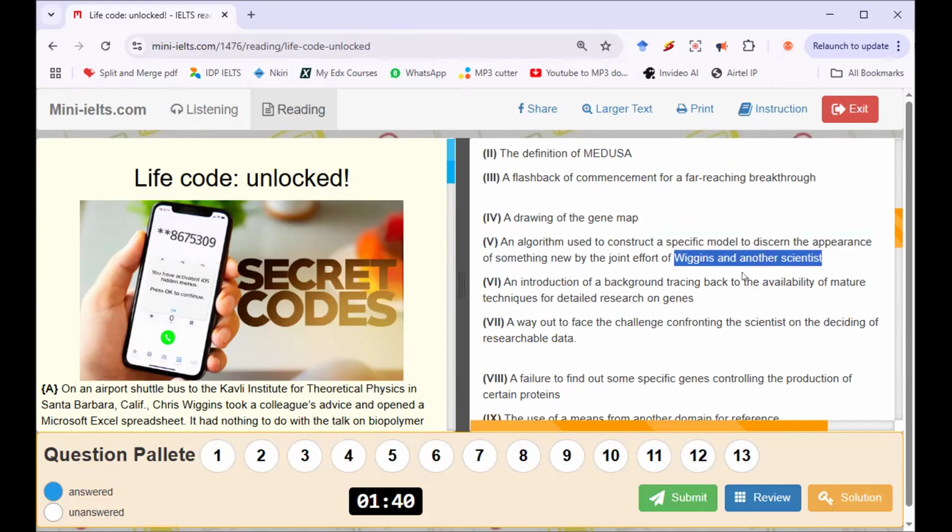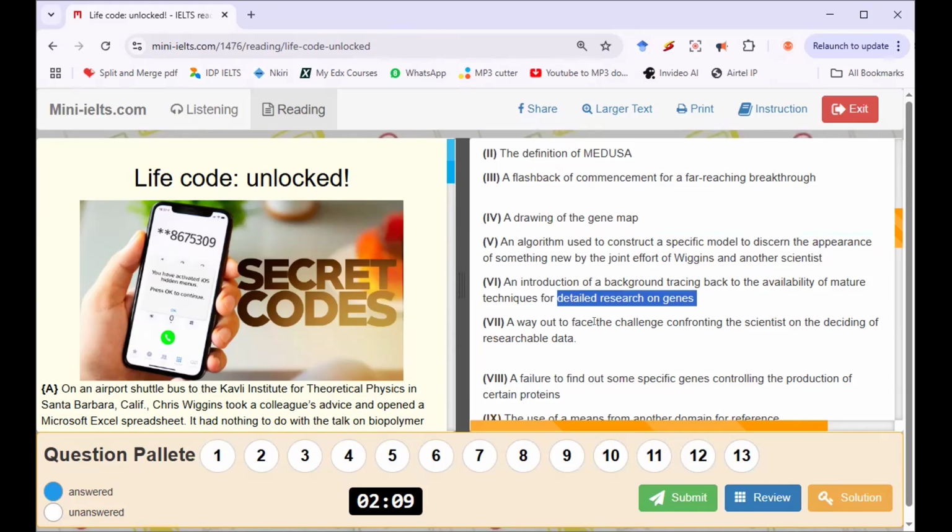Algorithm is a keyword here, and so is appearance. This is also important: an introduction of a background tracing back to the availability of mature techniques for detailed research on genes. Availability, mature techniques.